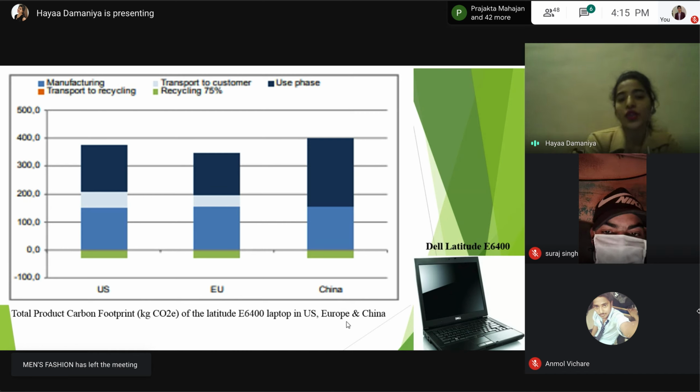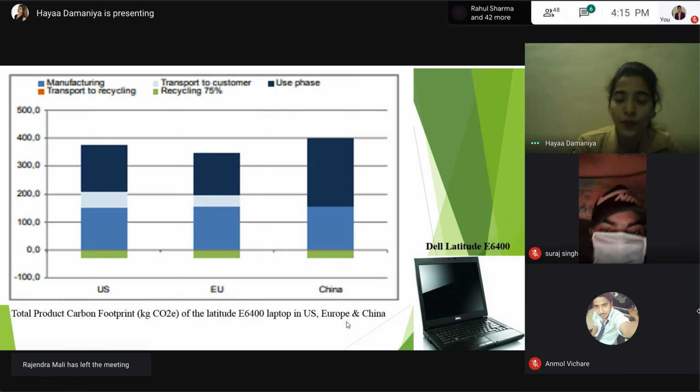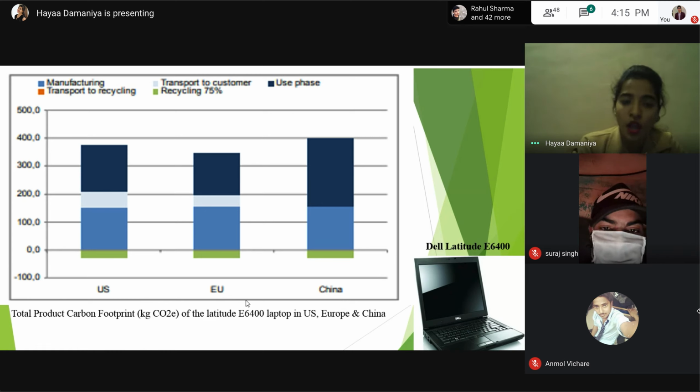The research was conducted to compare the impacts caused by different transportation methods and energy mixes. Here you can see the Dell Latitude laptop is Energy Star 5.0 qualified and EPEAT Gold registered. It is a highly typical business-trim laptop.